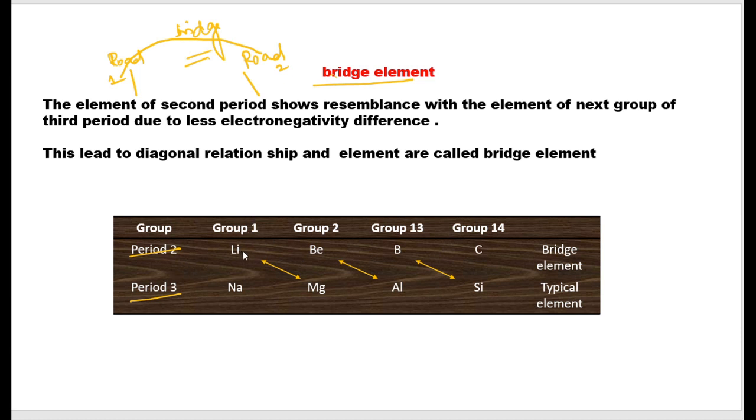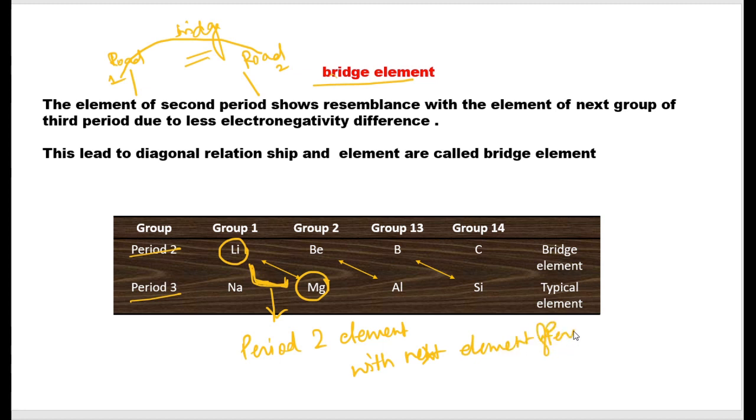That is, the element of period 2, suppose I am taking lithium, shows resemblance in property with magnesium of period 3. That is, they are diagonal in nature, and this resemblance in property is shown by a period 2 element with the next element of period 3. Okay, and these elements are called bridge elements.